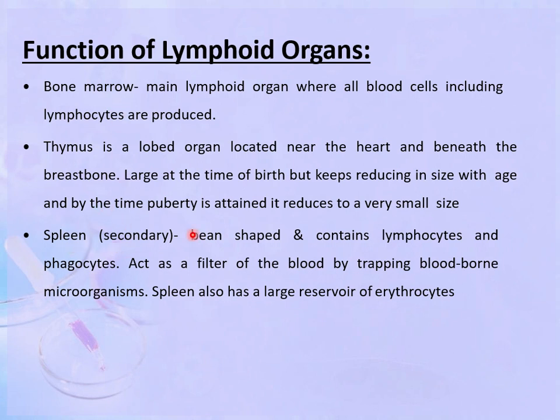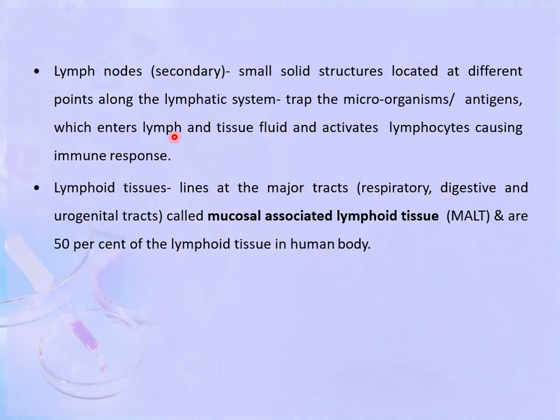Spleen is a bean-shaped structure and contains lymphocytes and phagocytes. It acts as a filter of the blood by trapping blood-borne microorganisms, and it is also a large reservoir of erythrocytes. Lymph nodes are small solid structures located at different points along the lymphatic system. They trap the microorganisms which enter the lymph and tissue fluids and activate the lymphocytes, causing an immune response.